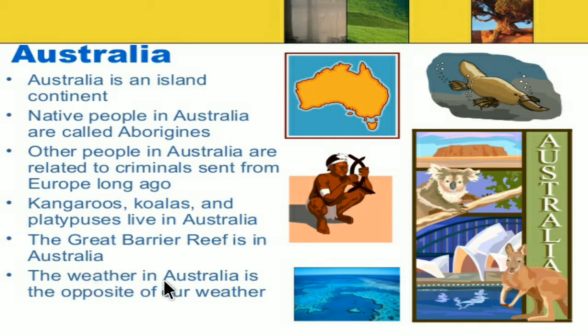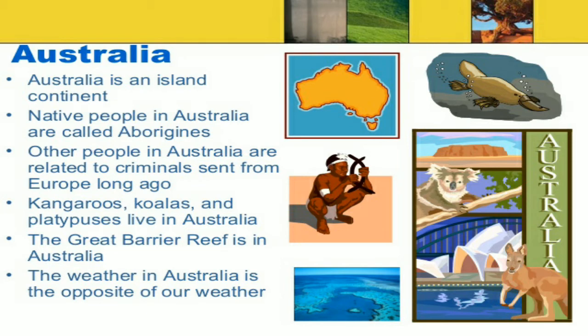The water in Australia is the opposite of our water. Australia's water is blue. So, children, everyone understands about the Australia continent.